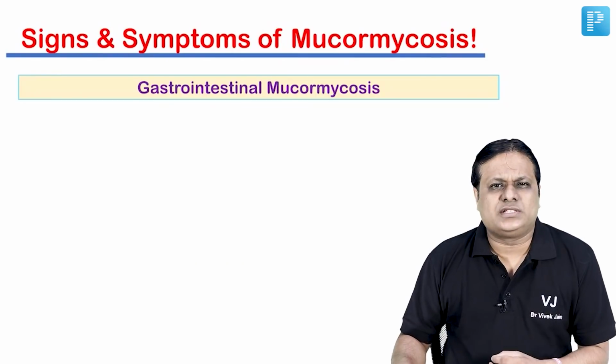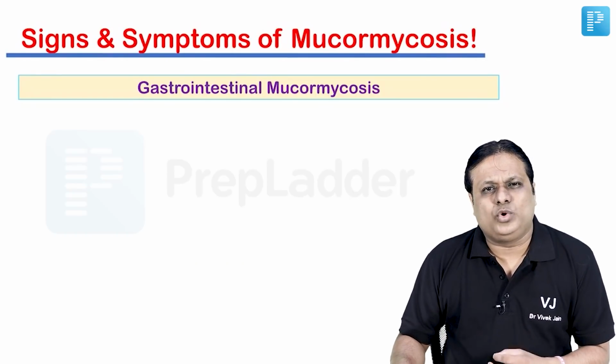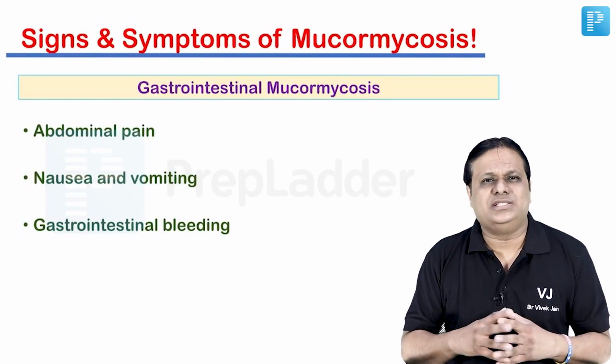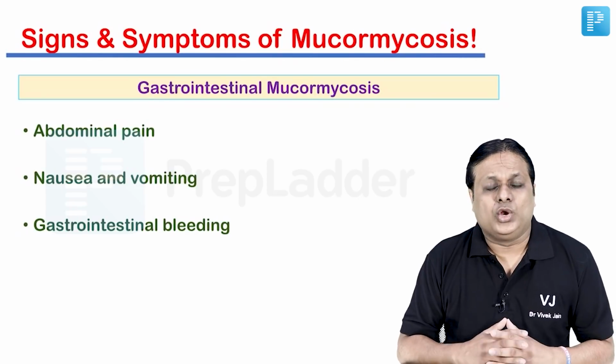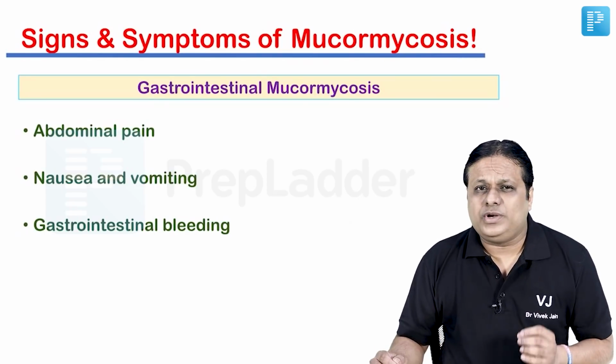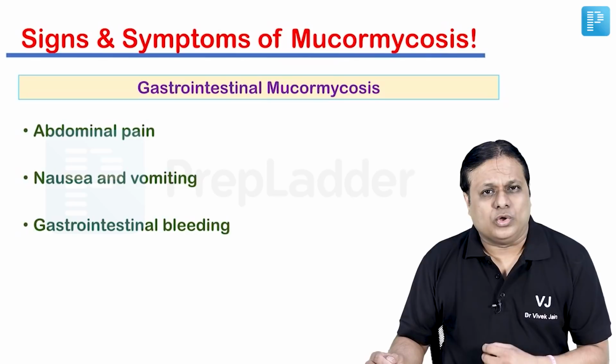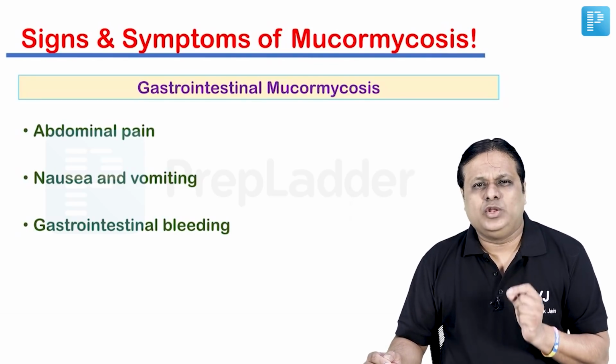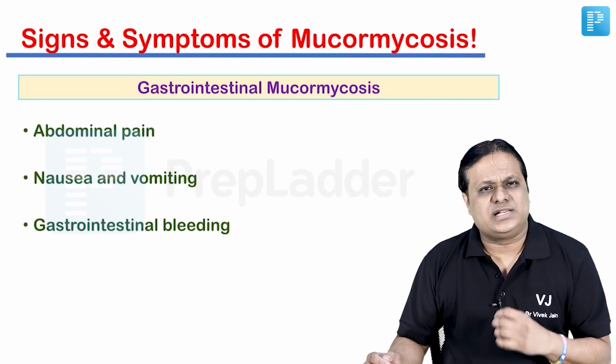Recently, a few cases of gastrointestinal mucormycosis have also been reported during the COVID infection. In that, we expect the patient may present with typical GI symptoms of abdominal pain, nausea, vomiting, with or without GI tract bleeding also. So be on the lookout for these specific symptoms when you are looking for mucormycosis in the current scenario.